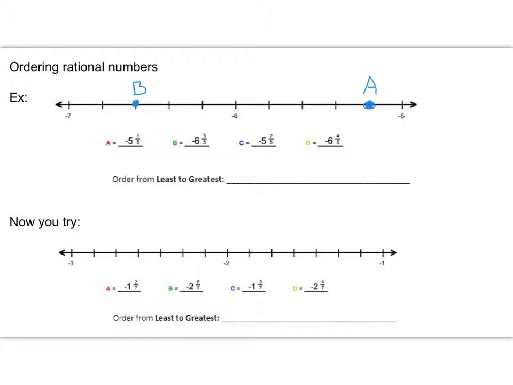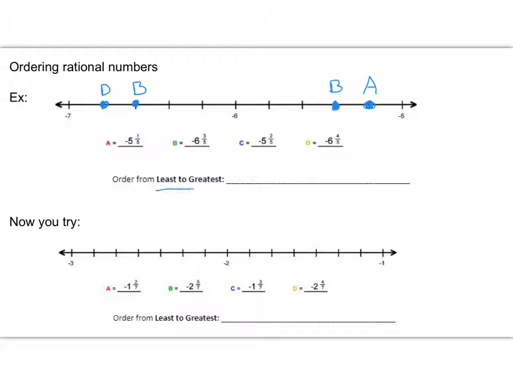We're going to have a point there. So we're going to put a dot there and label that C. And then finally, we have negative 6 and 4/5. So negative 5, negative 6, and then 1, 2, 3, 4/5 is going to put point D right there.